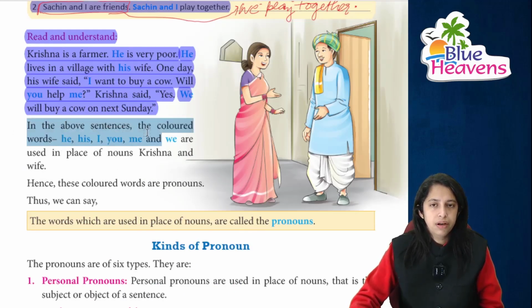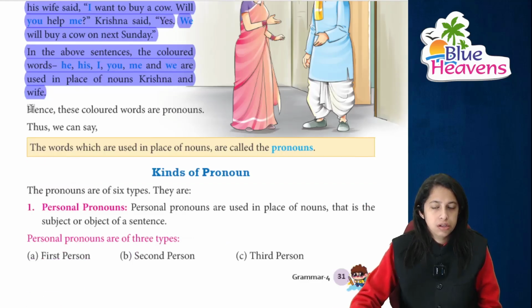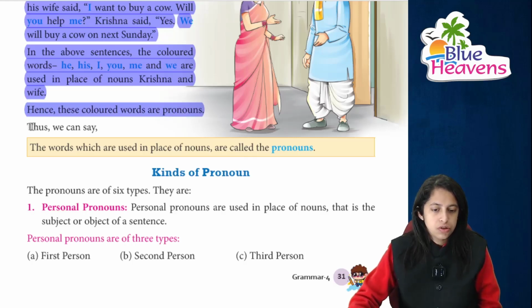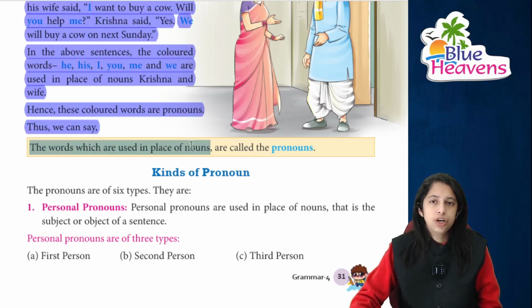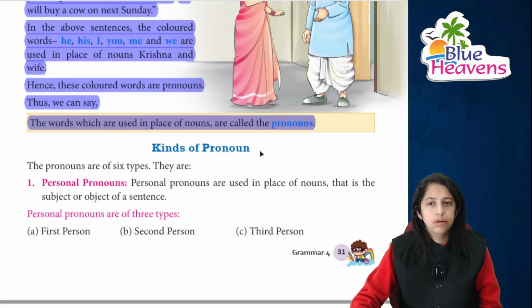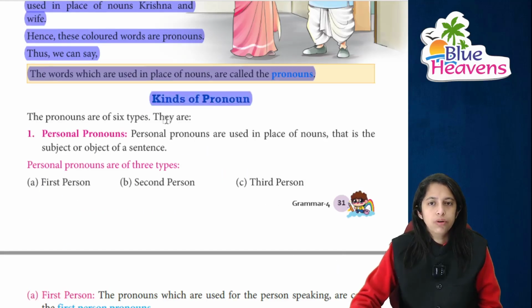Now in the above sentences जो colored words हैं जैसे कि he, his, I, you, me, we, all are used in place of nouns. और nouns क्या हैं? कृष्णा and wife. Wife की जगह पे ये सब यूज हुए हैं और कृष्णा की जगह पे हमने ये यूज किए हैं. Hence these colored words are known as pronouns. So thus we can say the words which are used in place of nouns, उन्हीं को हम क्या बोलते हैं? Pronouns.